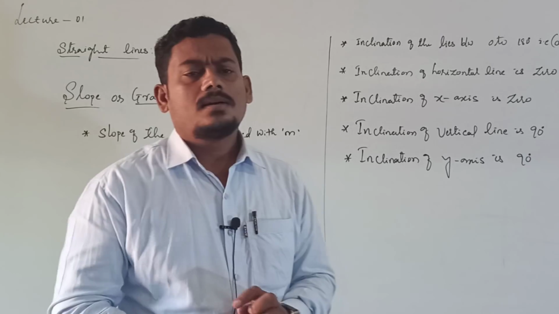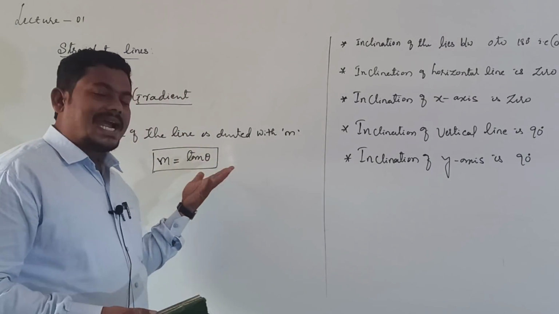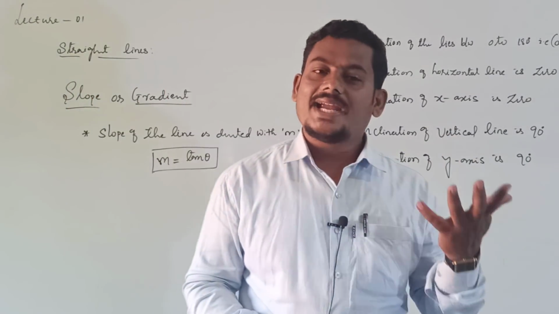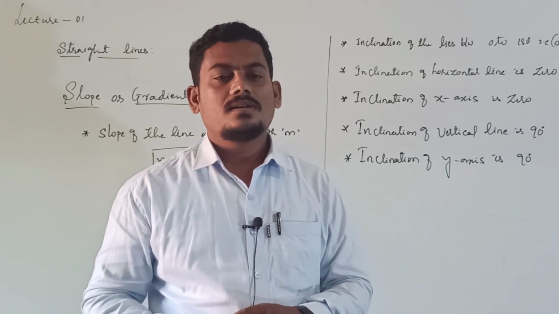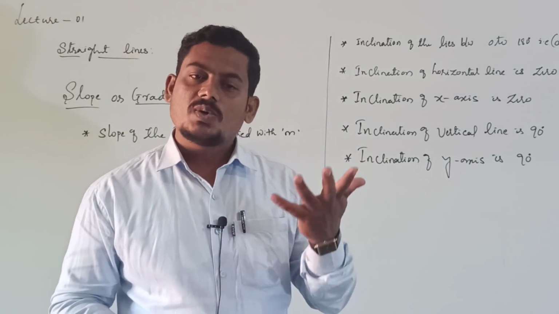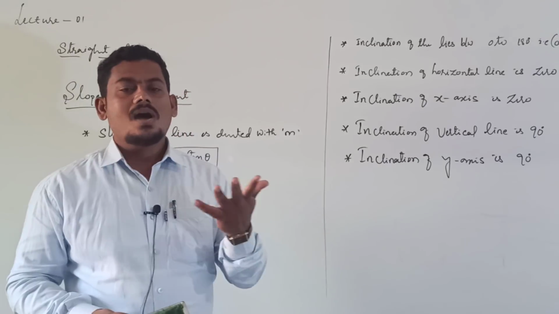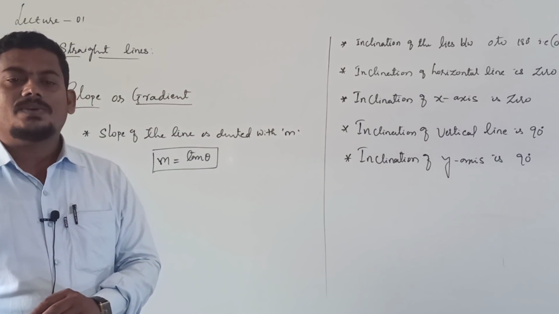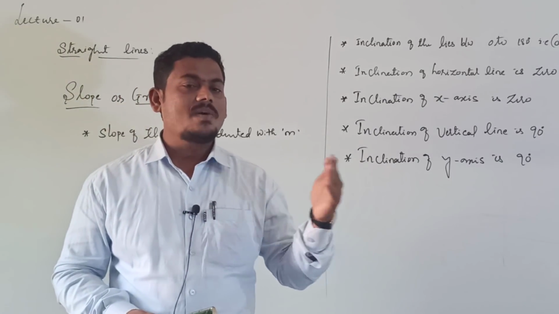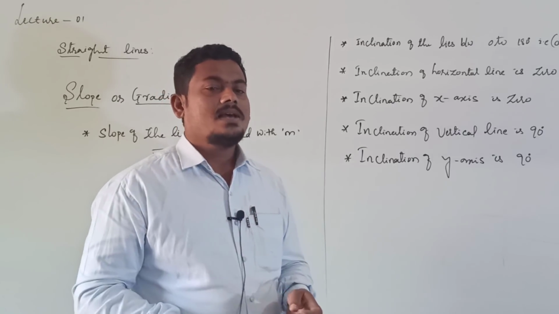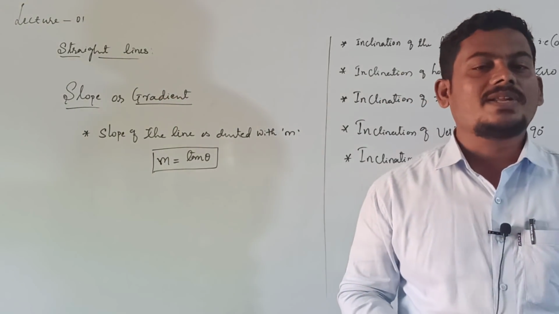Whether tan theta is a positive quantity or negative quantity or zero, all the values are possible. Already you learnt in trigonometry about tan theta being positive or negative.